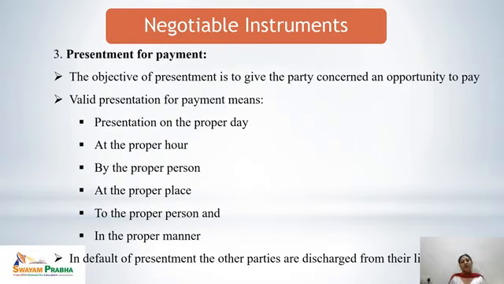It may be some specified place, or in absence of a specified place, it may be the business place of the party, or in absence of the business place, some residential place, to the proper person and in the proper manner. If any condition is mentioned, or some manner is given, that the presentment for payment should be in this condition, all those must be taken care of. And in default of presentment, all parties are discharged from their liabilities.